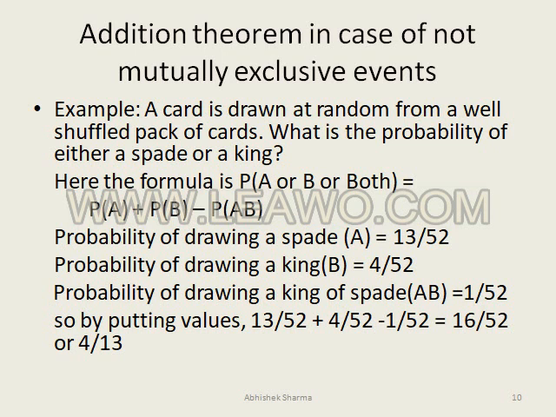The formula will be probability of A plus probability of B minus probability of A and B. So we have to find the probability of A, B and A and B; first add the two and then deduct the probability of A and B. So the probability of drawing a spade, as you know there are 13 cards of spade, so the probability would be 13 upon 52. Next is the probability of drawing a king, that is 4 by 52 because 4 kings are there, and the probability of drawing the king of spade is 1 by 52. So after putting in the values, probability of A is 13 by 52, probability of B is 4 by 52 and probability of A and B is 1 by 52.